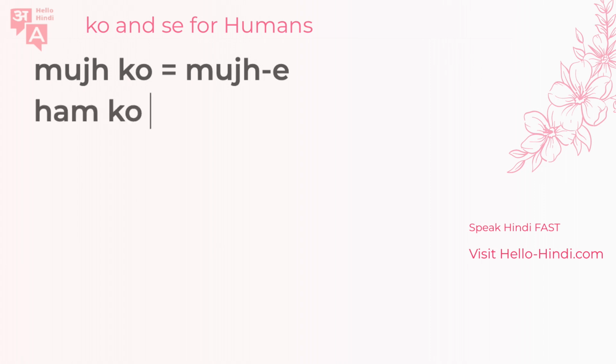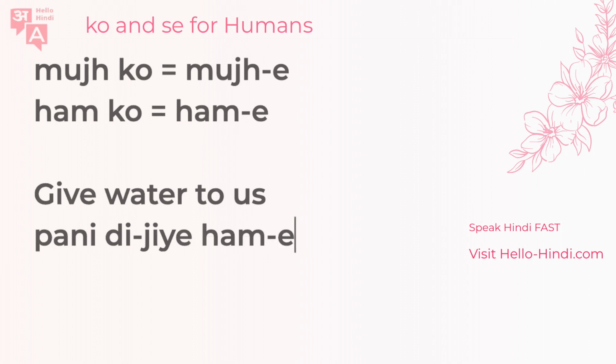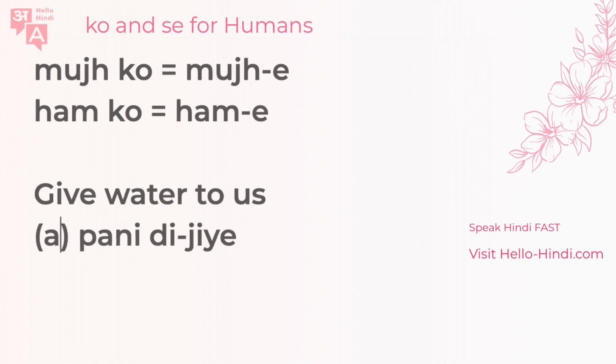So mujhko is done. Humko is also the same way. Hum, hame, of course, hame. Okay, so to us. So you can say give water to us. So how can you say give water to us? So of course, give is DGA, which we've done before, and then you'll say pani dijiye, and then to us. So you can say pani dijiye humko, or you can say hame. Hame pani dijiye. Okay, you can put the hame anywhere you'd like. Hame pani dijiye also works. Remember, the subject over here is the implied aap because you're saying you give water to us.